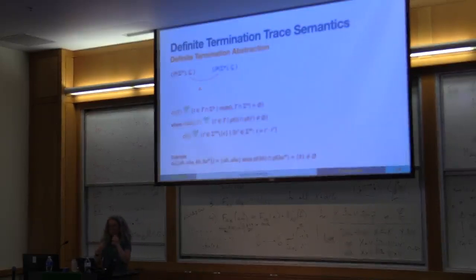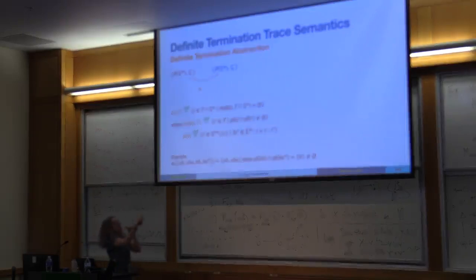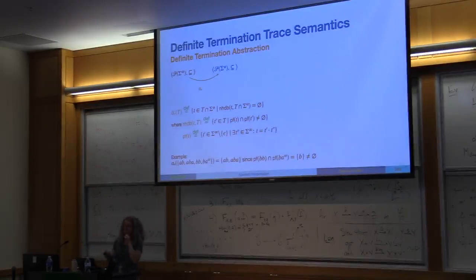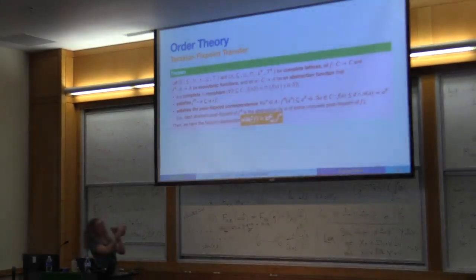Okay, just to bother you for one second, you don't need to remember this, but just for completeness, we only have alpha. It's actually not Scott continuous. It has other problems. So we cannot use the clean fixed point transfer theorem. We need to use another one, which is this mess here.